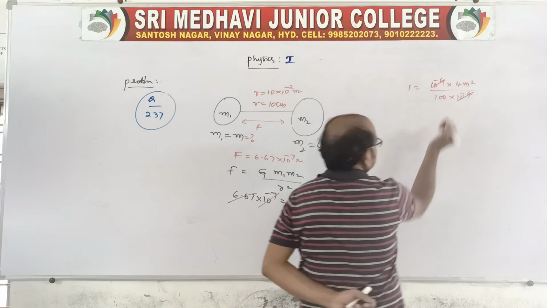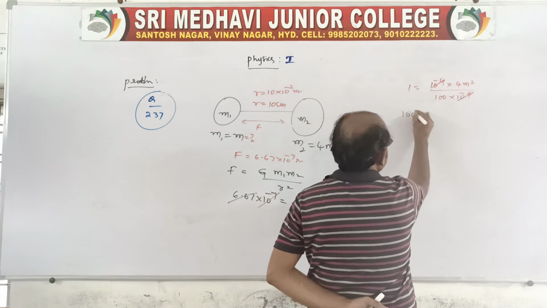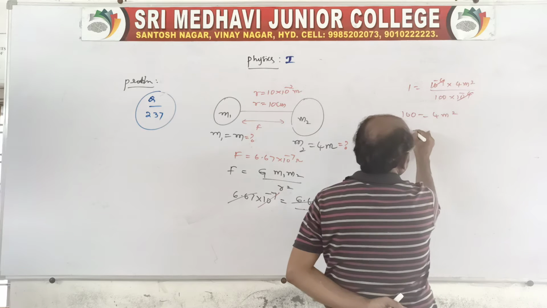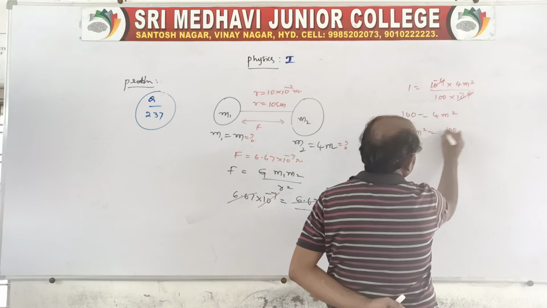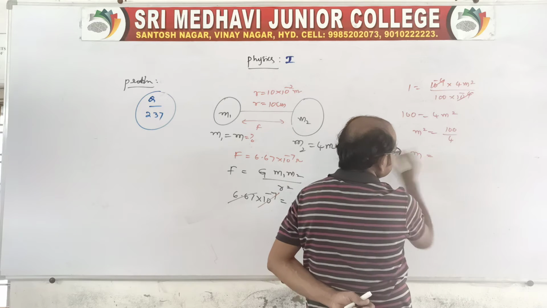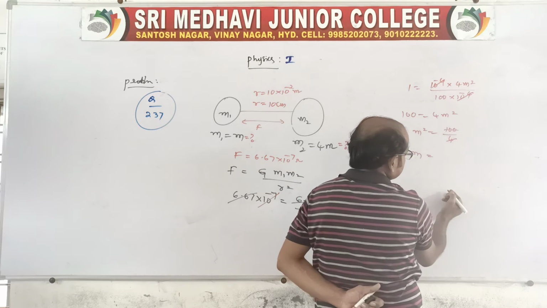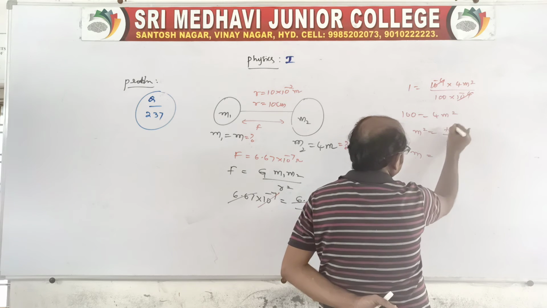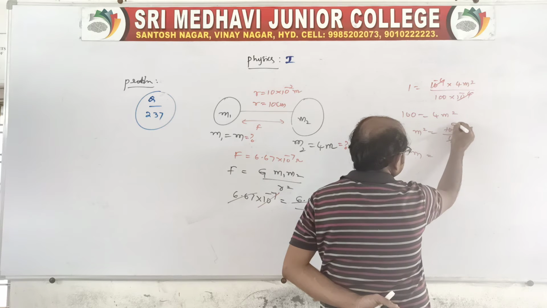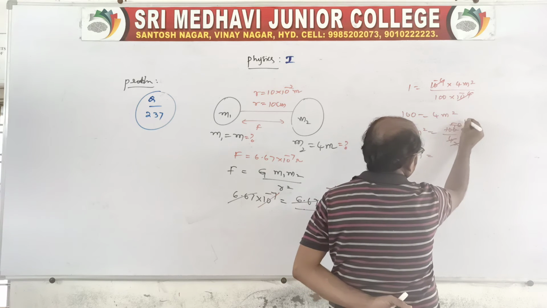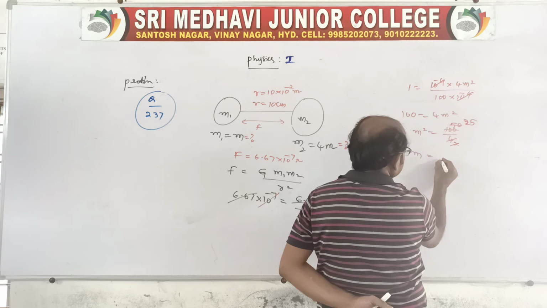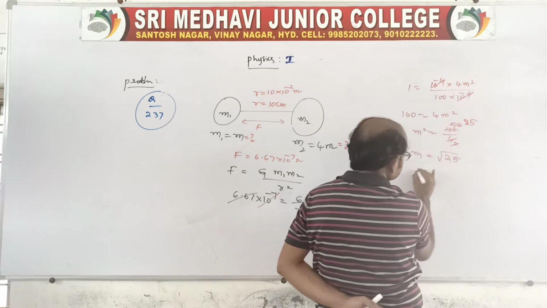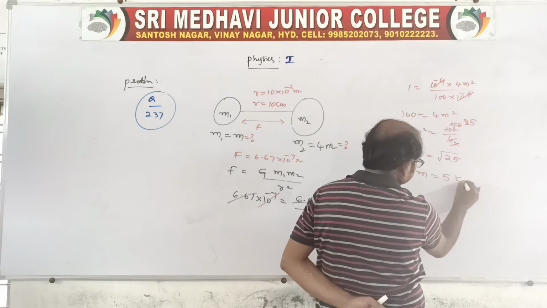Again you cancel 10 power minus 4, you cross multiply, 100 is equal to 4m square. So m square is equal to 100 by 4, which is 25. So it is the root of 25, right? So m is equal to 5 kg.